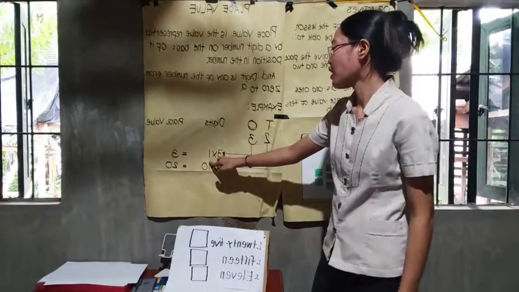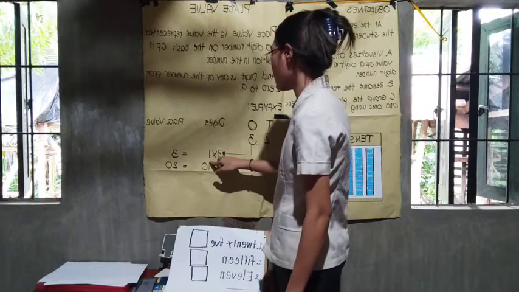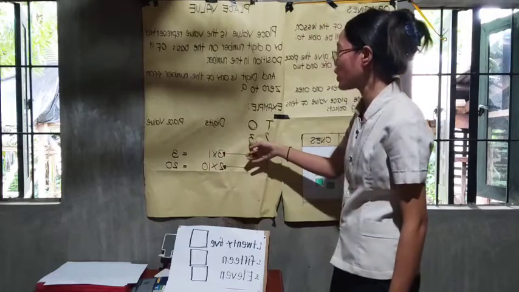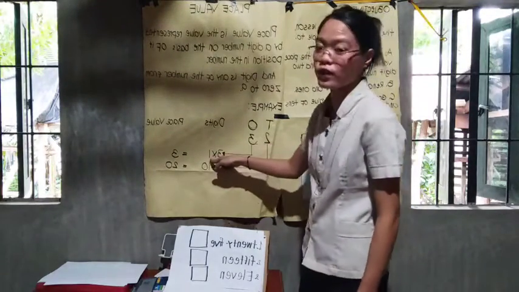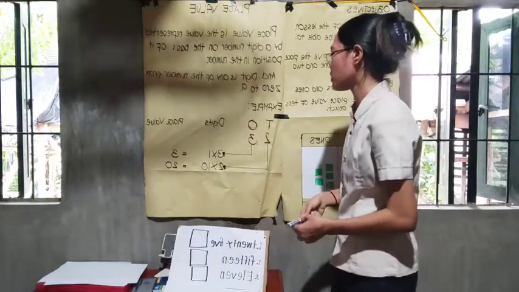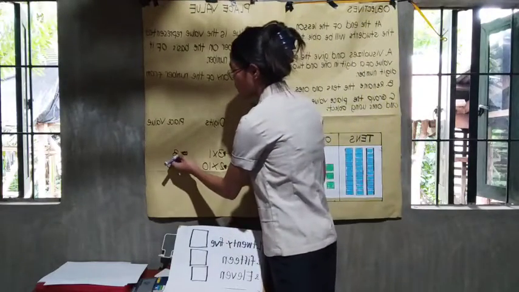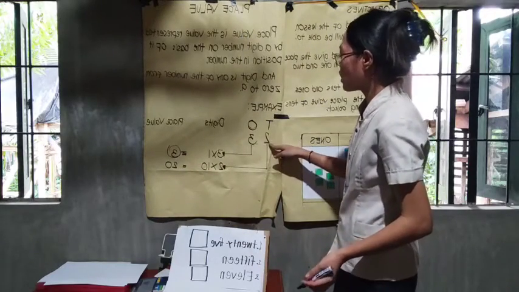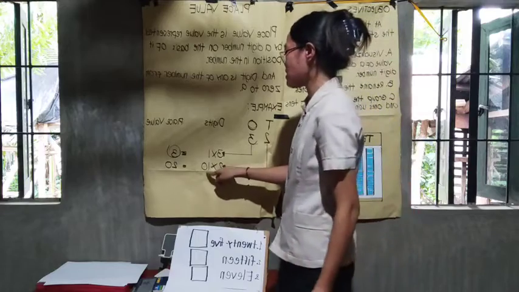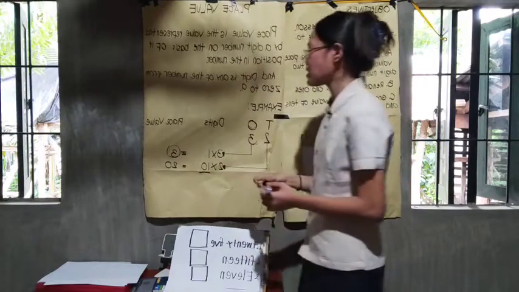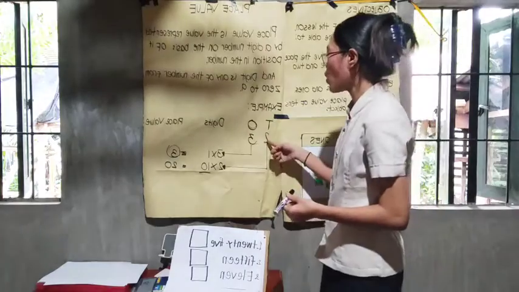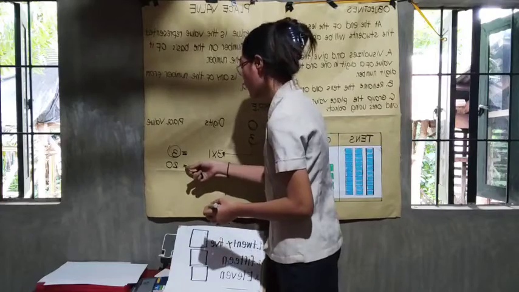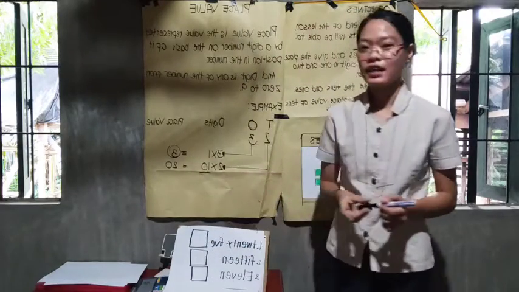Dahil ang place value ng 3 is 1. Kaya 3 times 1, and it equals 3. So, ngayon naman, 2 times 10. Bakit 10? Kasi, ang 2 is tens. Very good. So, equals 20.